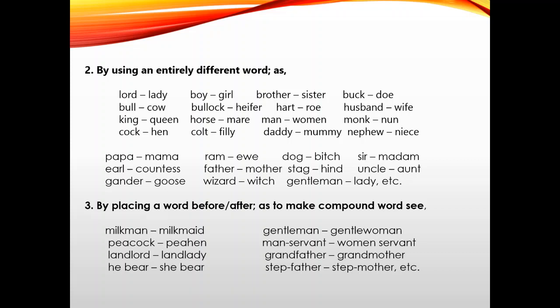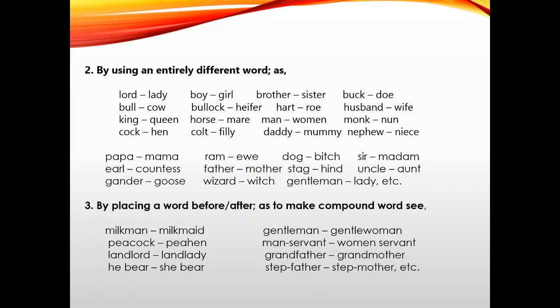Brother, sister, buck, doe, bull, cow, bullock, heifer, hart, roe, husband, wife, king, queen, horse, mare, man, woman, monk, nun, cock, hen, colt, filly, daddy, mummy, nephew, niece.